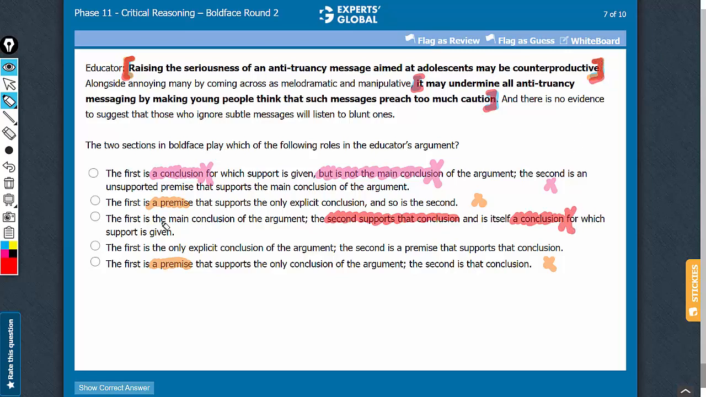and no support has been provided for the second boldface here. The second boldface supports the main conclusion of the argument. So a lot incorrect with answer choice C. Let's confirm answer choice D now.